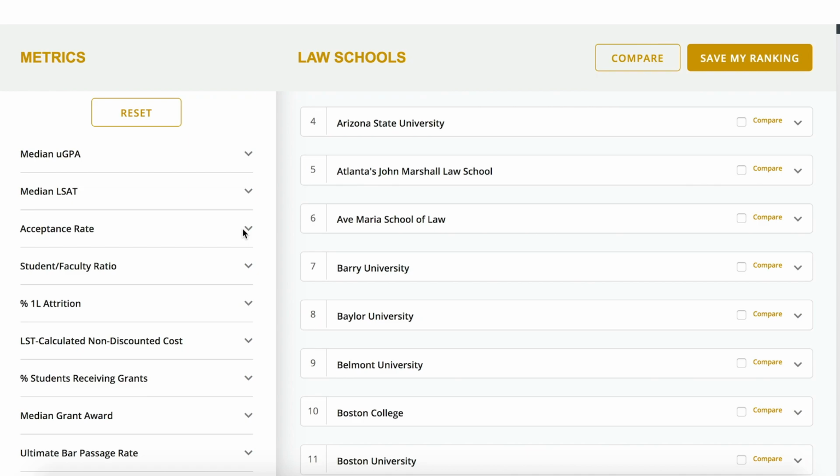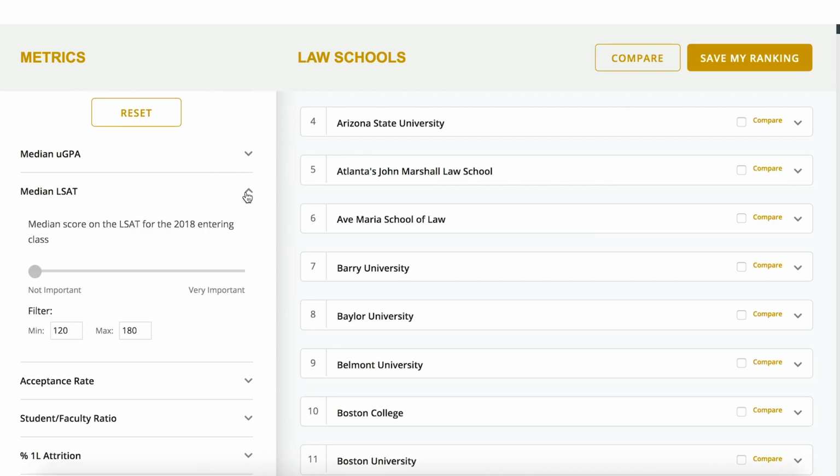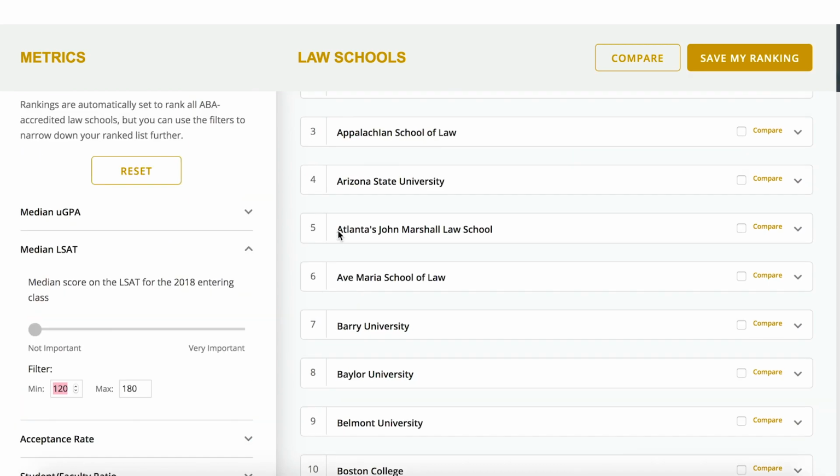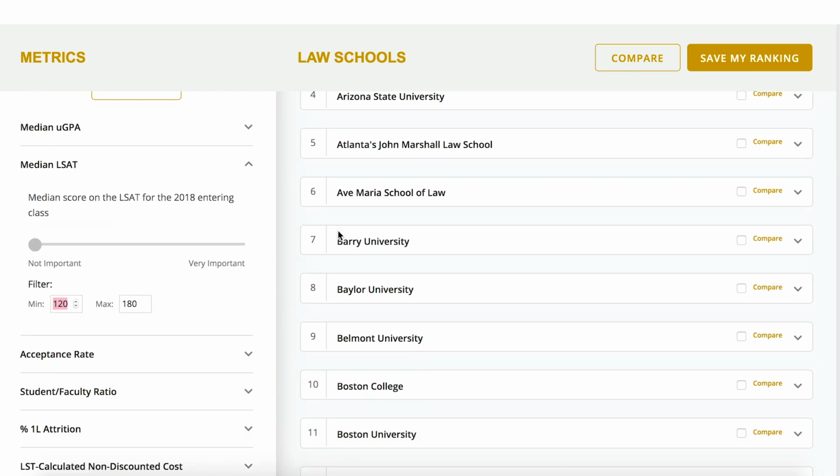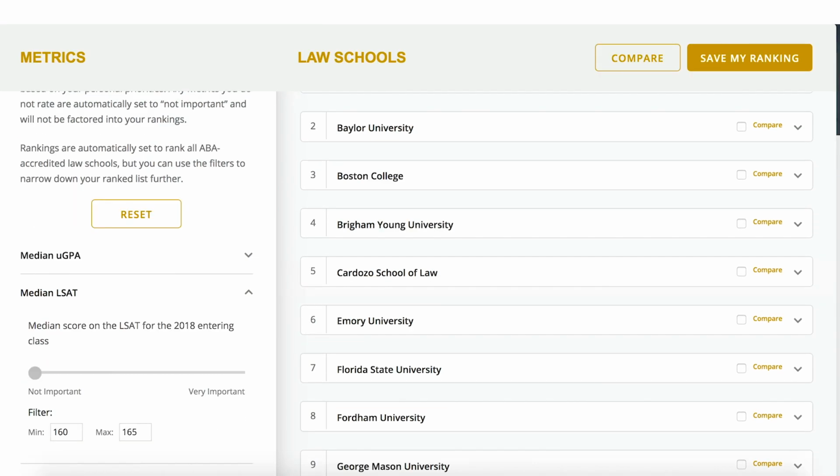Another way that you can use the MyRank tool is by applying filters. You can filter your list down from every ABA accredited law school to any subset based on the rankings metrics, or by a few additional categories including location and class size. So for instance, if you only want your ranked list to include law schools with an LSAT median between 160 and 165, you can use the filters to narrow your list down to just those schools.